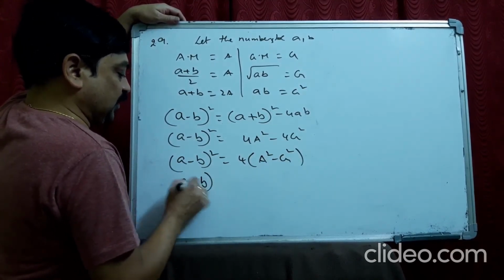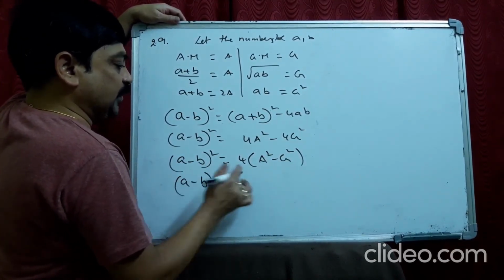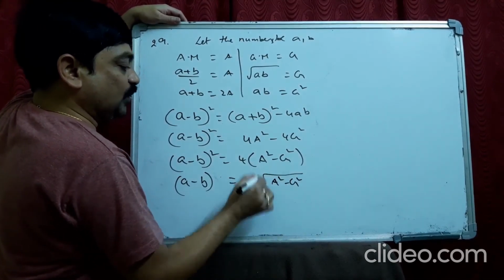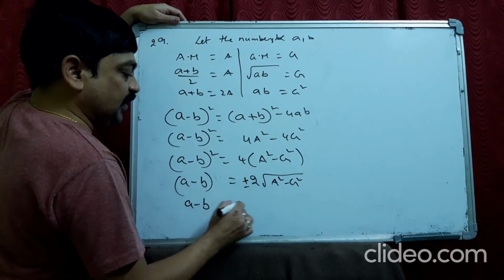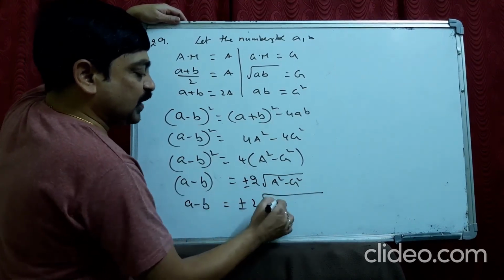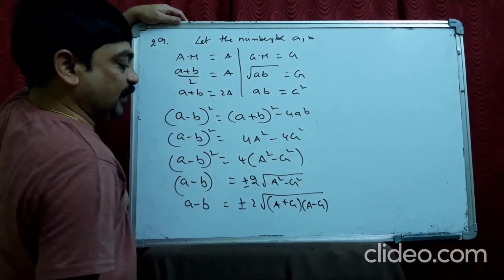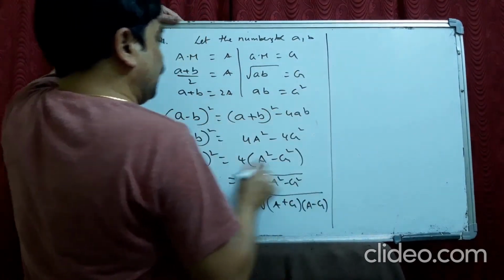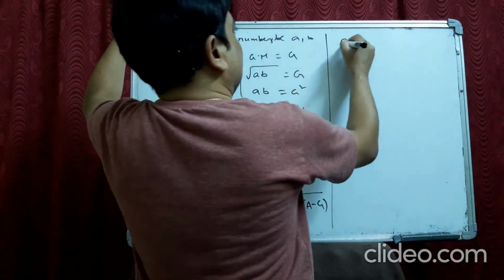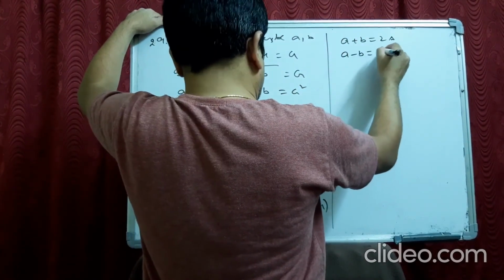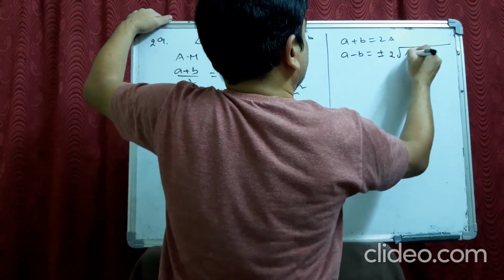So a minus b becomes 2 root of (A square minus G square), with plus or minus. So a minus b becomes plus or minus 2 root. Instead of A square minus G square, you can write (A plus G) into (A minus G). Now we solve these two. First, a plus b is 2A, and a minus b is plus or minus 2 root of (A plus G) into (A minus G).